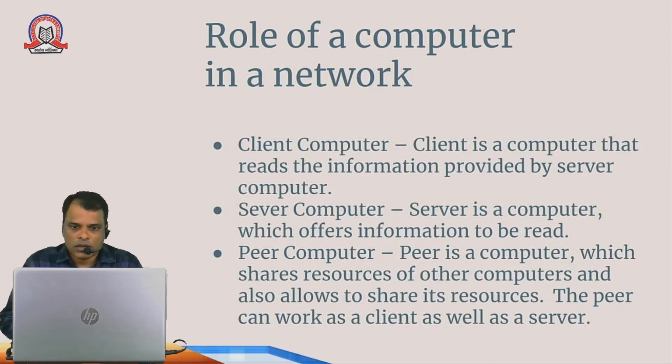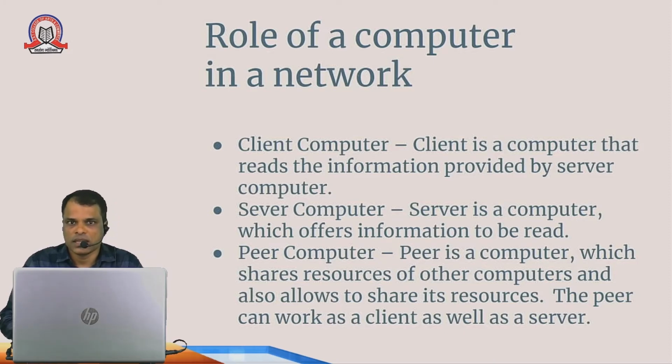So a client is a computer that reads the information provided by the server computer. Now there are some computers which act as a client as well as a server. These types of computers are called peer computers. Fine. So there are three roles of a computer in the network: client computer, server computer, and peer computer.